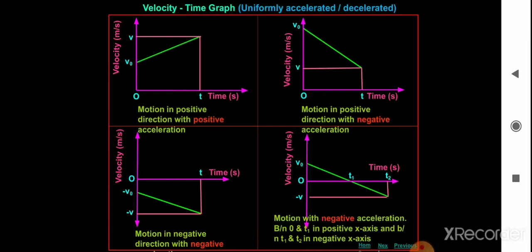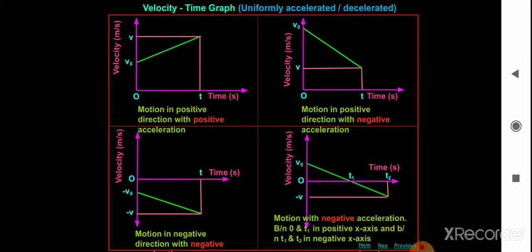Same thing as what we studied in the previous slides. There you also studied zero acceleration and positive acceleration. For an object moving with increasing velocity, it is positive acceleration. We can observe this in the first diagram of the velocity time graph: the motion in a positive direction with positive acceleration.